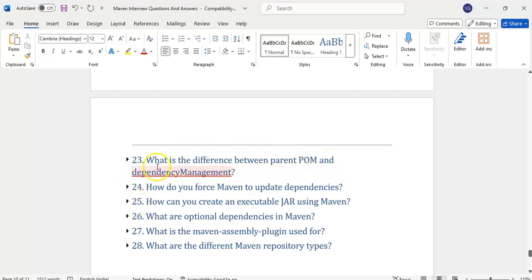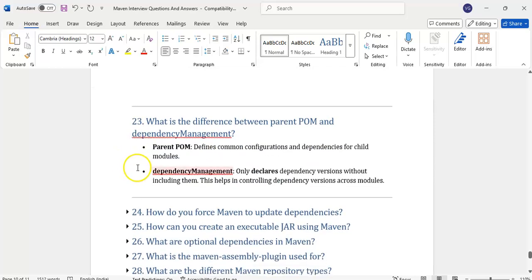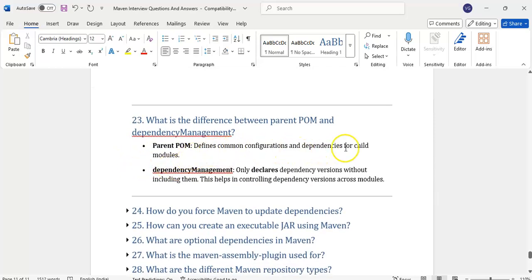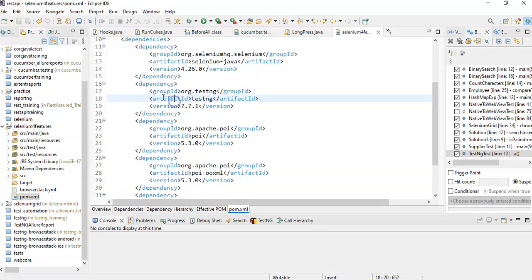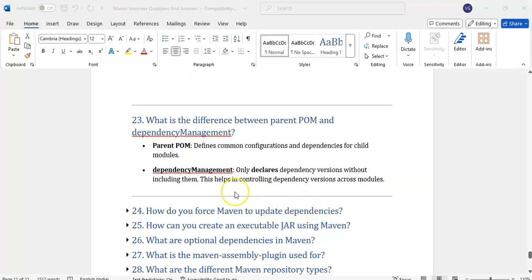What is the difference between parent POM and dependency management? The parent POM defines the common configurations and dependencies for the child modules. It defines the dependencies required for all the children. Sometimes some child doesn't want this version, and wants a different version. Whatever the parent provided, I don't want, I want to change it. Then we can use the dependencyManagement tag. In that we declare only the dependency version, without the group ID and artifact ID. Only the version we change, controlling the dependency version across the modules.